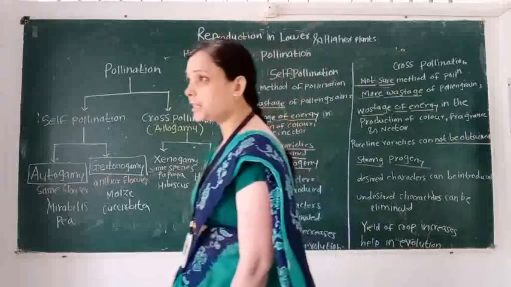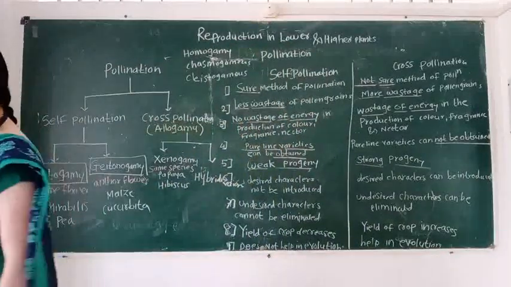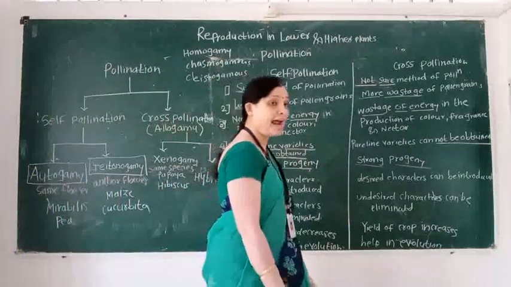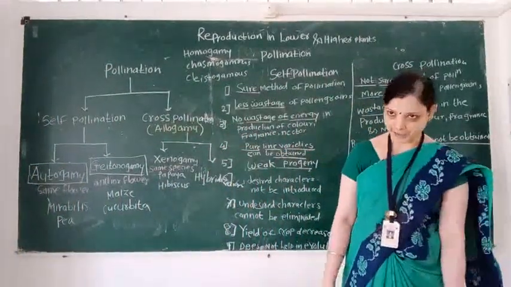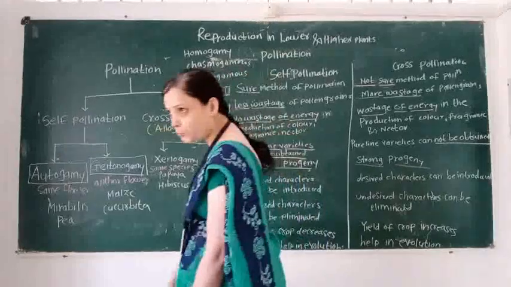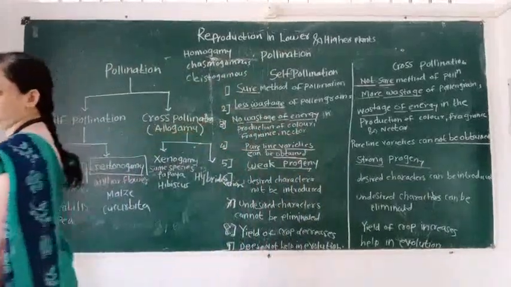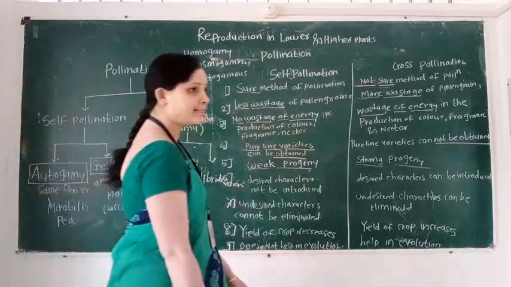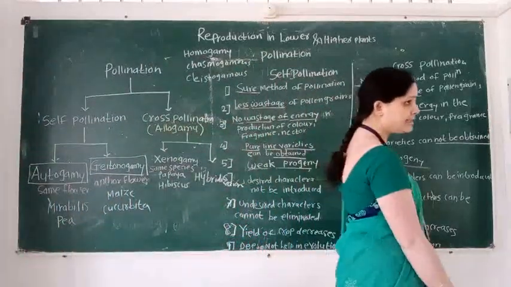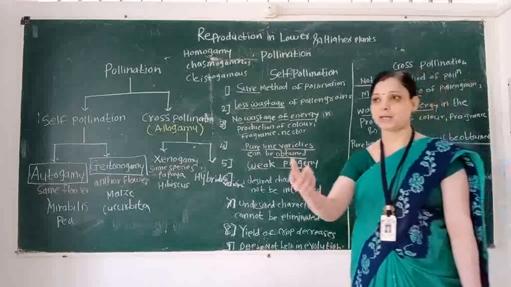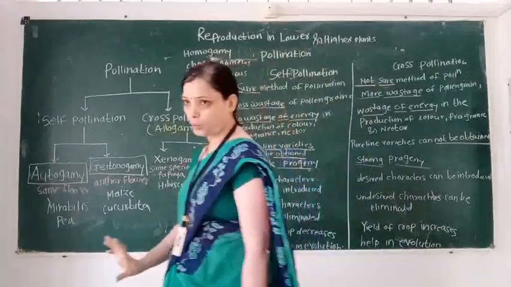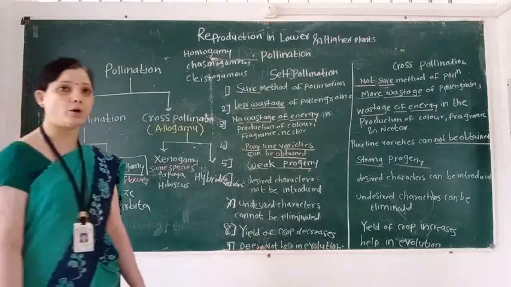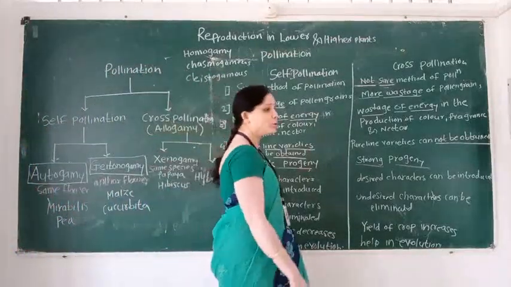When in a flower, anther and stigma mature at the same time, this flower is called a homogamous flower, and this condition is called homogamy.